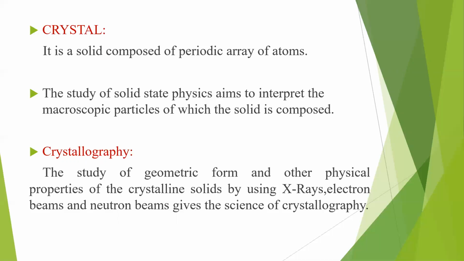In a similar fashion, you have to study the structure of a crystal, like how you studied the structure of your hand.